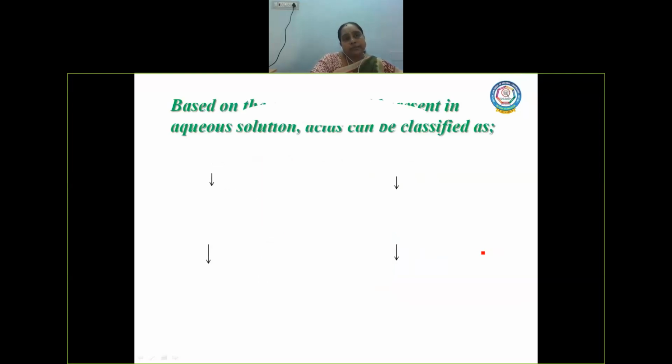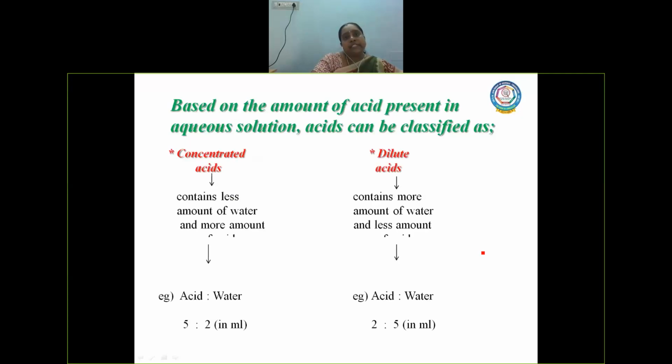And the next one: based on the amount of acid present in an aqueous solution, how can they be categorized? If the acid is present in a very little amount, or in a larger amount, how can they be termed? We can categorize them into two types: concentrated acid and dilute acid.